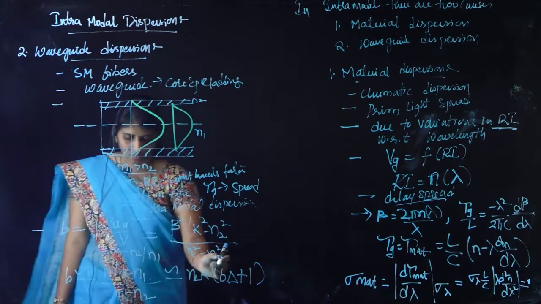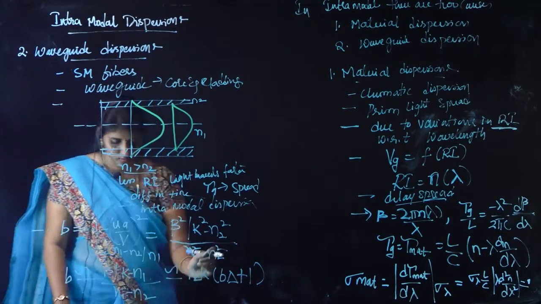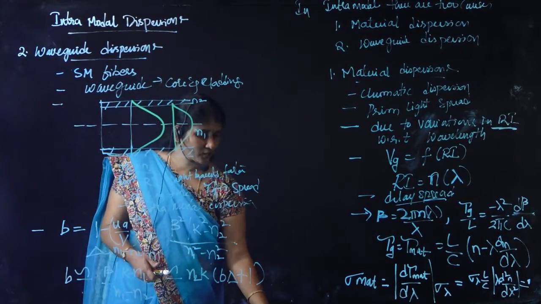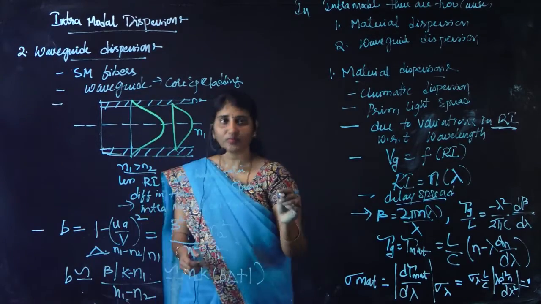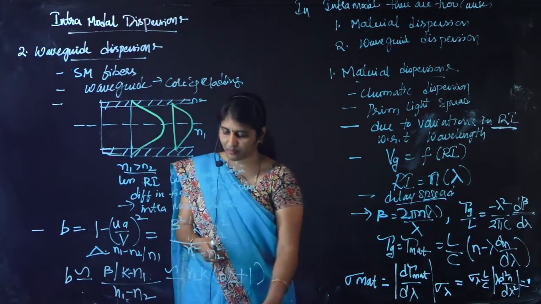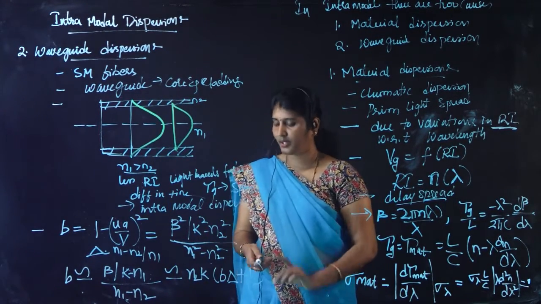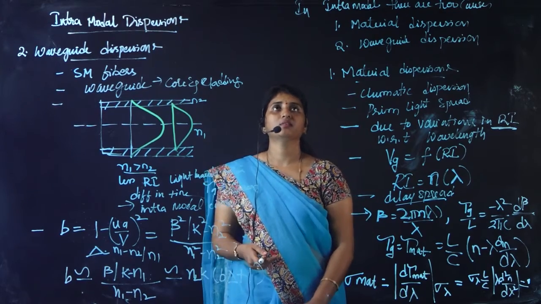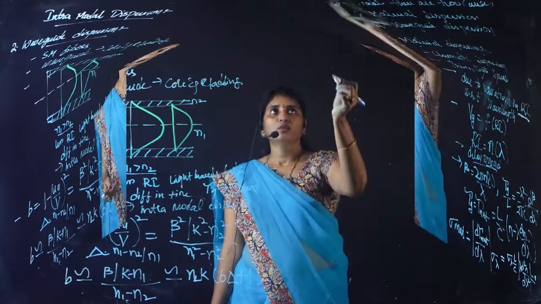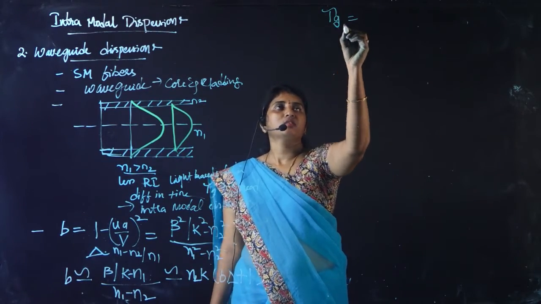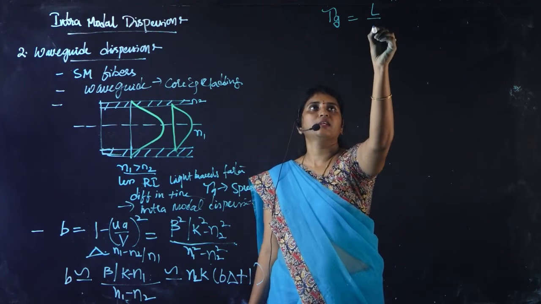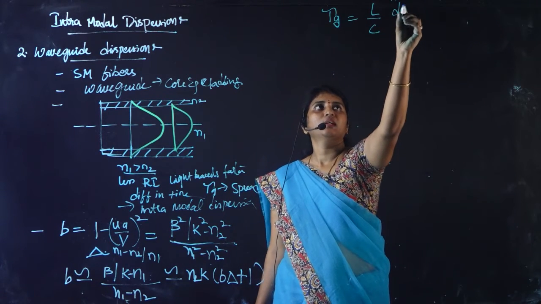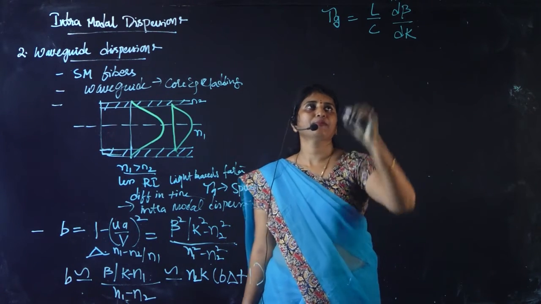Okay. So this is the propagation constant, and we can use it to find the tau g value, the group delay. We already know the group delay formula, that is tau g equal to L by c into d beta by dk.